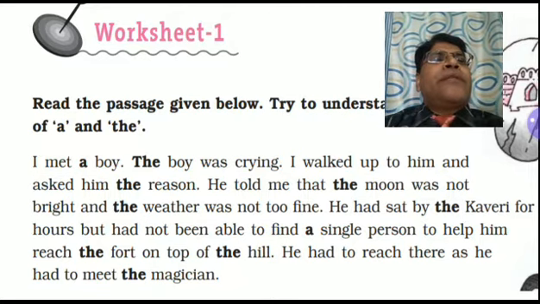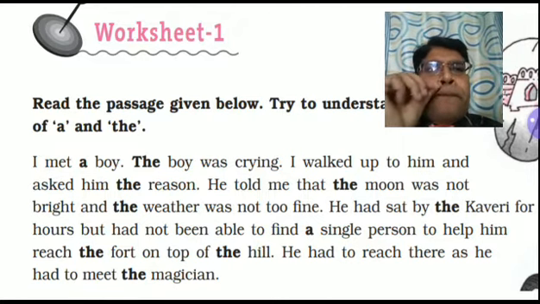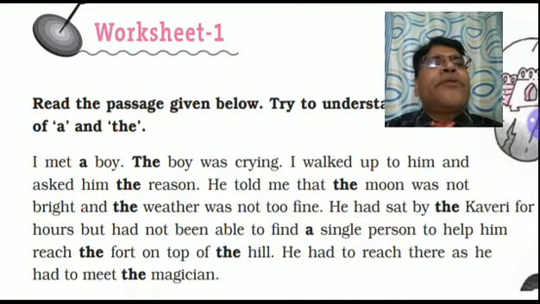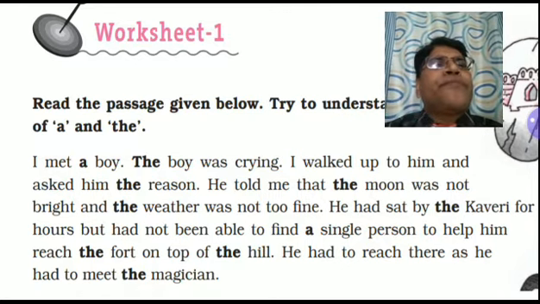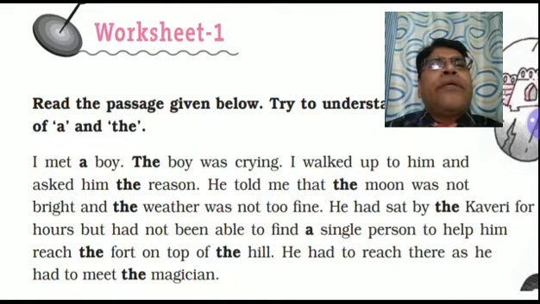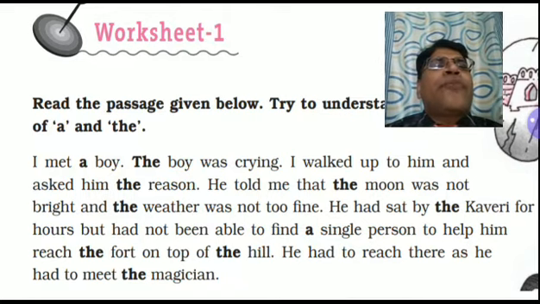and then many worksheets are also given so that you can understand those rules properly through practice. You know that practice makes a child perfect. So you have to be perfect by putting yourself to more and more practice.